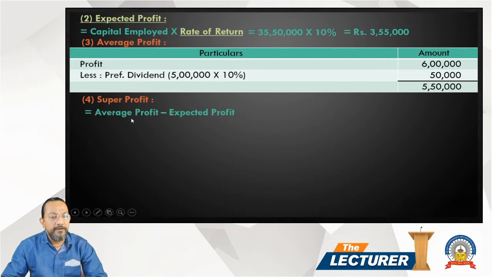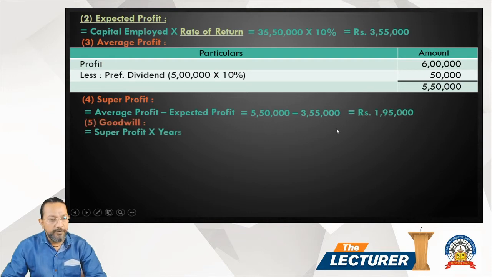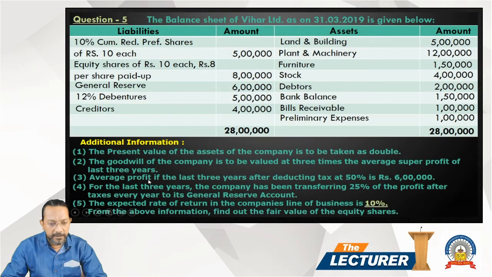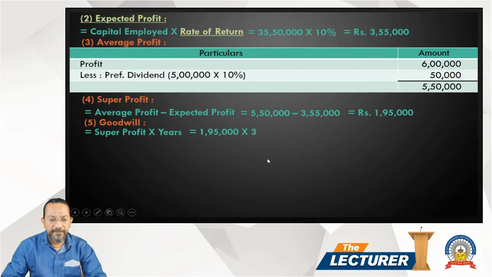Super profit is equal to average profit minus expected profit, which is 5 lakh 50,000 minus 3 lakh 55,000. It comes to 1 lakh 95,000. Then goodwill is super profit multiplied by the number of years' purchase, which is 1 lakh 95,000, and the number of years' purchase is 3. So multiplying by 3, we get 5 lakh 85,000 as the value of goodwill.